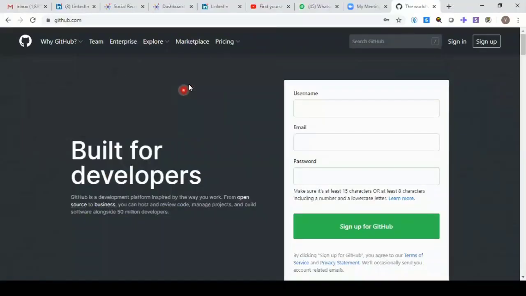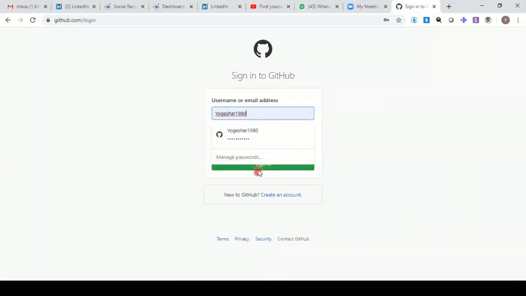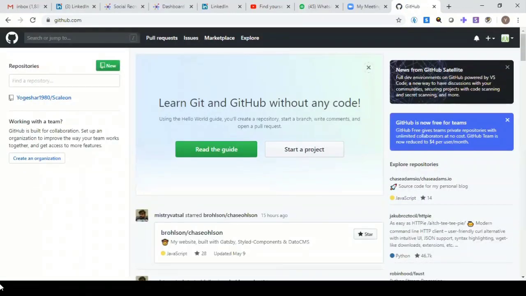This is GitHub. I already have an account there. You can create your account. Just log into GitHub. So here I am, I'm just logging in. And a couple of terms that you need to be familiar with.